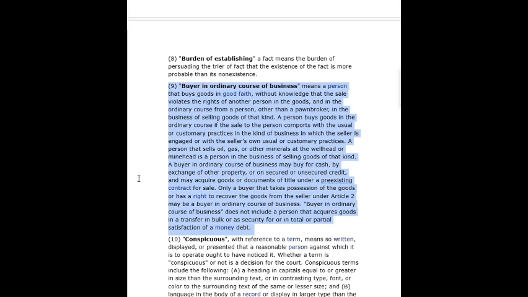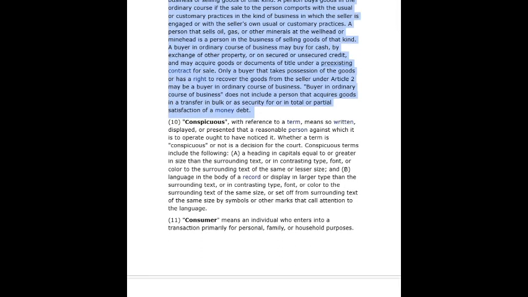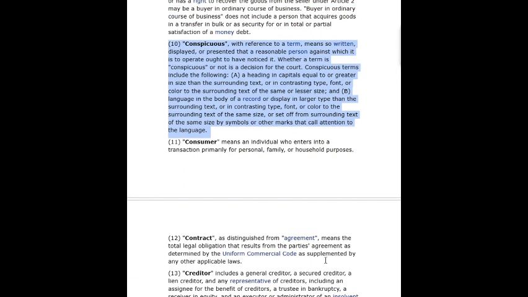A buyer in ordinary course of business may buy for cash, by exchange of other property, or on secured or unsecured credit, and may acquire goods or documents of title under a pre-existing contract for sale. Only a buyer that takes possession of the goods or has a right to recover the goods from the seller under Article 2 may be a buyer in ordinary course of business. Buyer in ordinary course of business does not include a person that acquires goods in a transfer in bulk or as security for or in total or partial satisfaction of a money debt. 10.